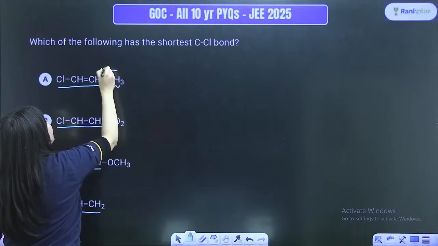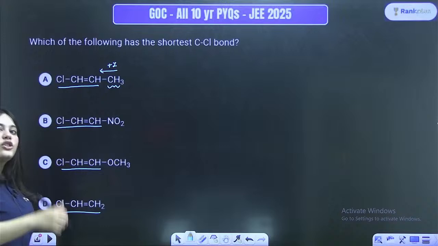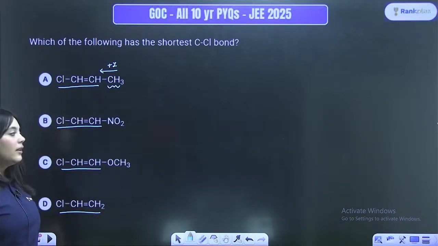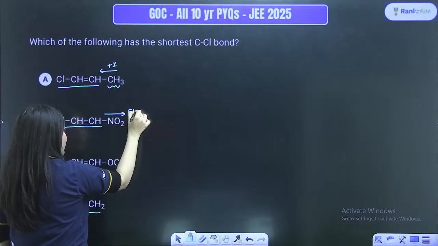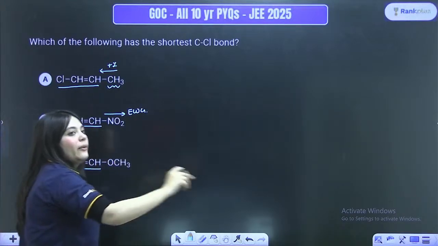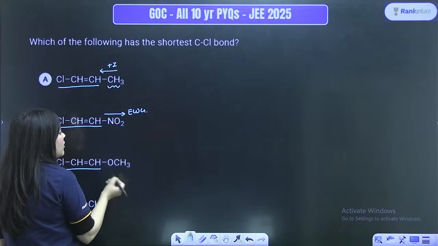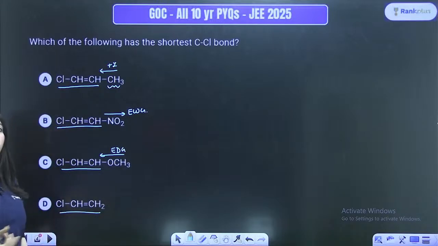We know that CH3 group has a plus I effect, so I'm writing it over here. It actually increases the electron density. Here the NO2 group is an electron withdrawing group, right? It is taking away electrons from this species. Here OCH3 is once again an electron donating group. Here no such groups are added.